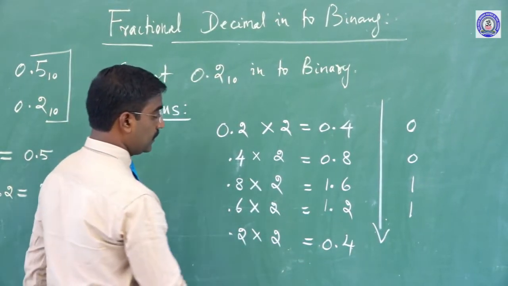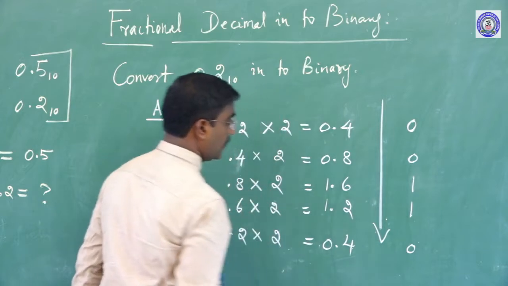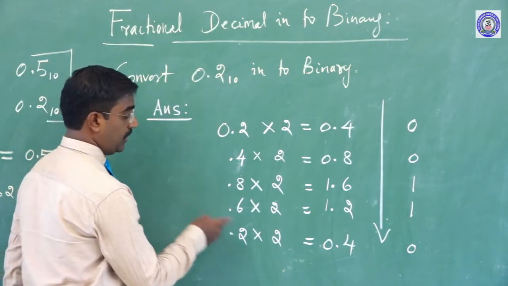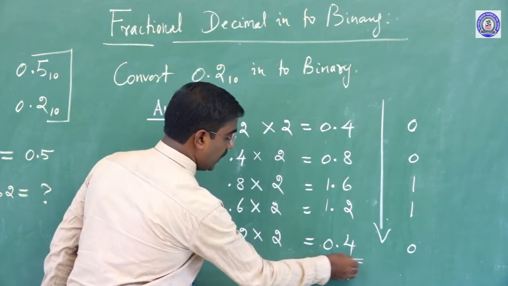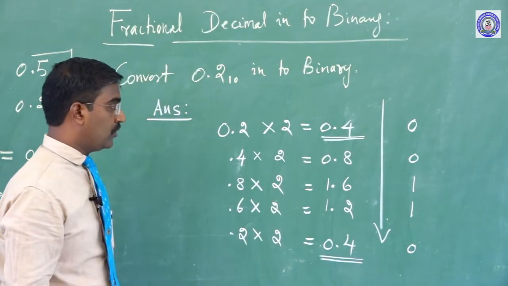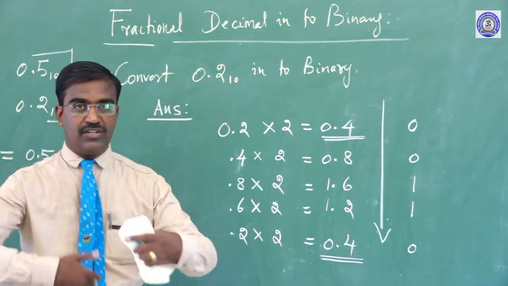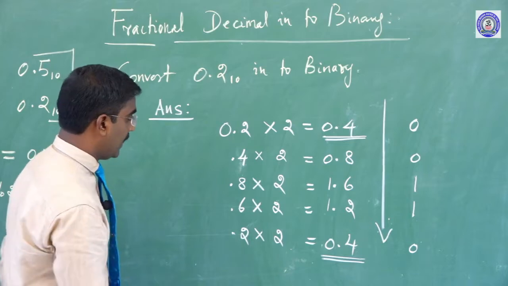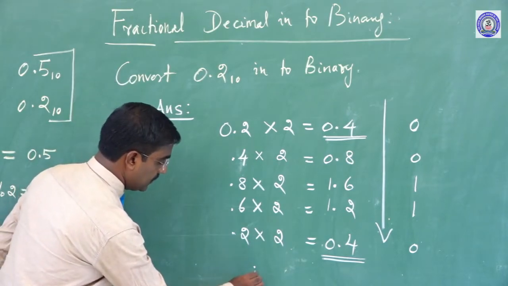So the value 0.4 will come again, the same as where we started. The process continues again and again, that is why the final answer is here.